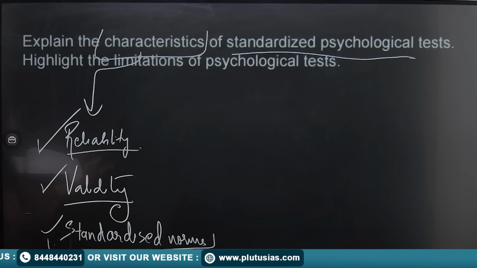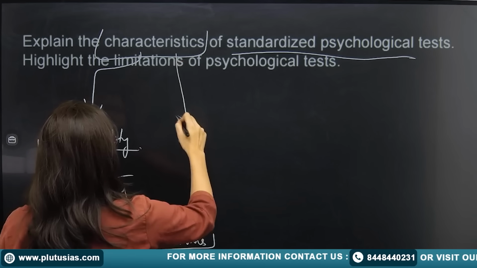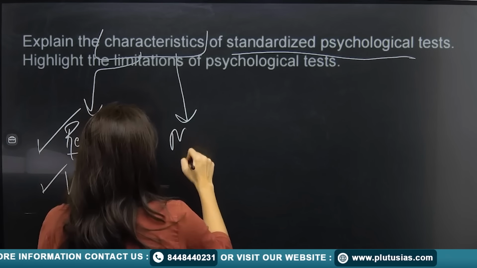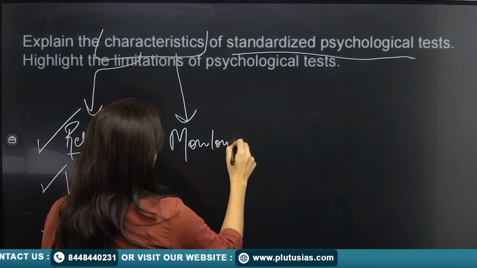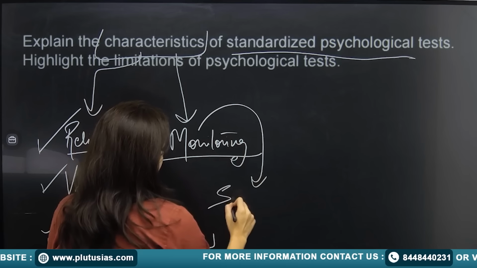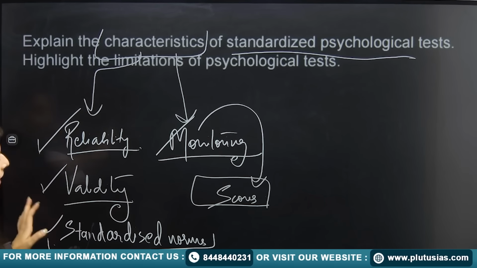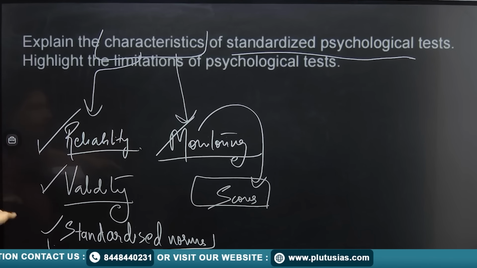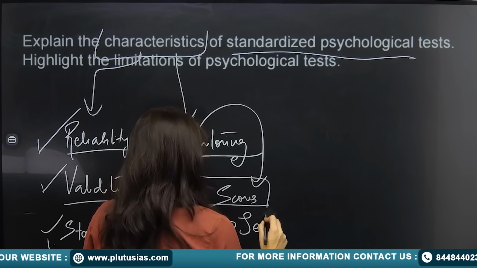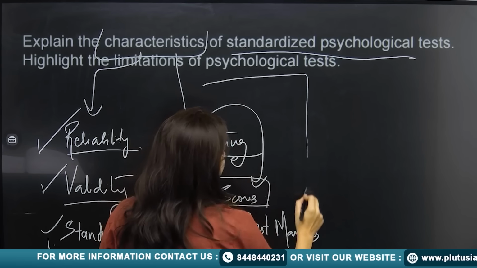Other than that, what are the characteristics of this? You can also say that there is monitoring. Based on that monitoring, you are going to check the scores. Fine. Other than that, what you can say is that there are test manuals that are attached to it. So test manuals, all these are acting as what? A standardized psychological test.